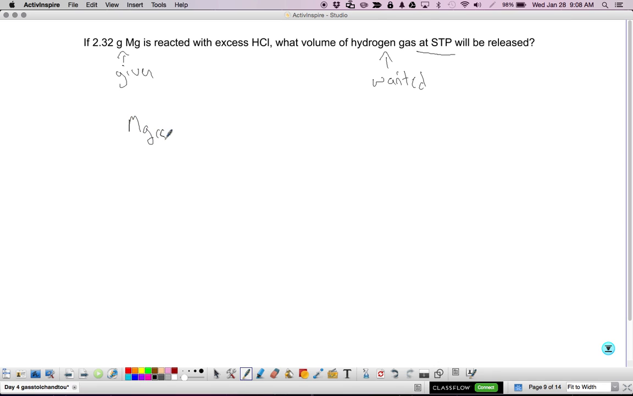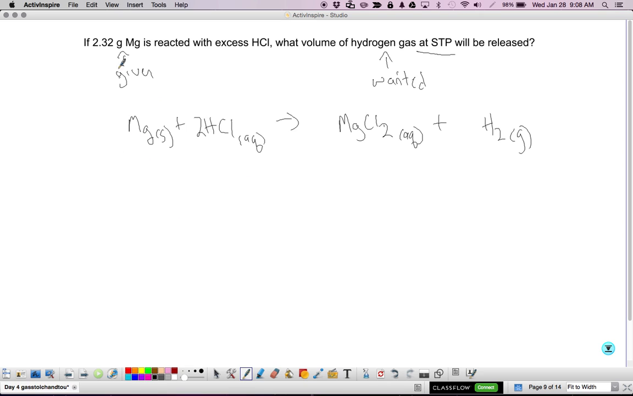So magnesium, which is a solid, reacts with HCl. And hopefully you remember that this is a single displacement reaction. It makes magnesium chloride, MgCl2, aqueous, plus hydrogen gas. All right, now I need to balance. So I need to put a 2 in front of the HCl. And then I'm ready to go.